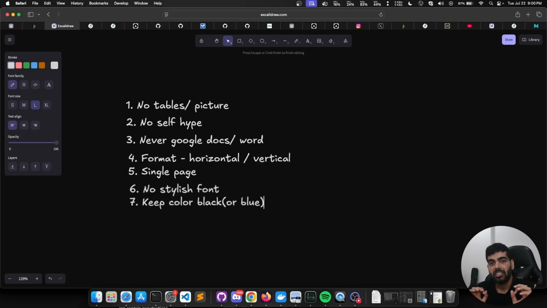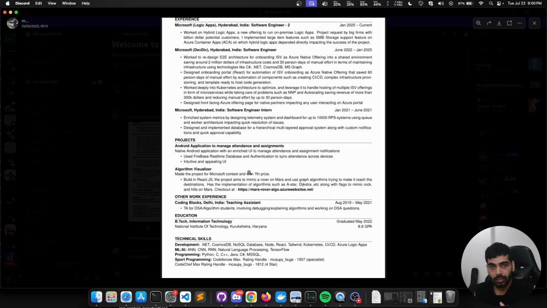The next point, keep your resume color in black or in blue. No pink, no red, no nothing. Just black or blue. This is my resume. It's completely in black. Black and blue are the only accepted colors. Even I'll suggest just keep it black. Don't go with blue. Blue is very irritating to the eye.